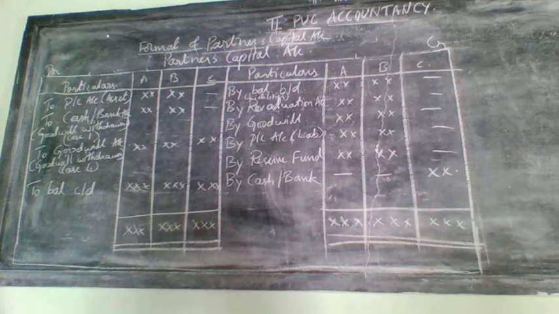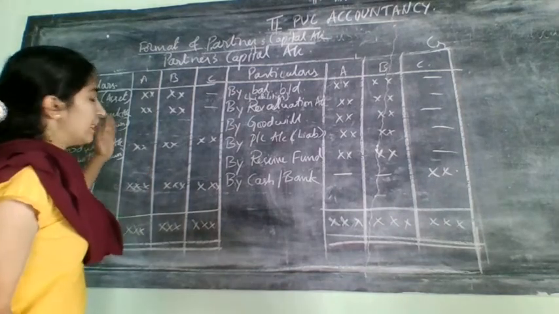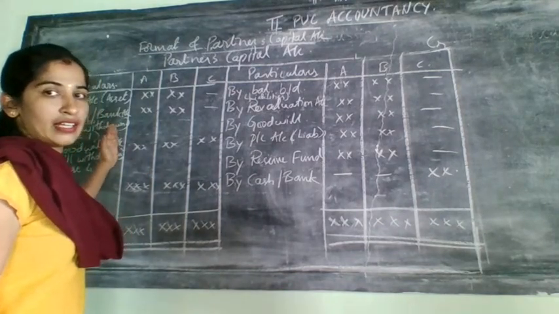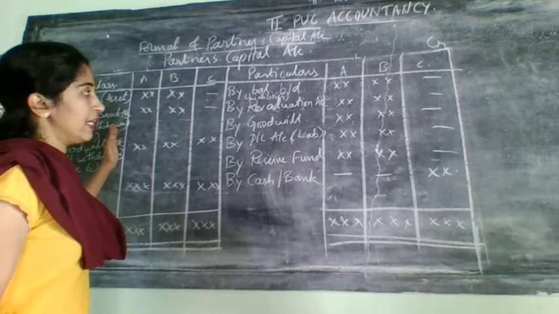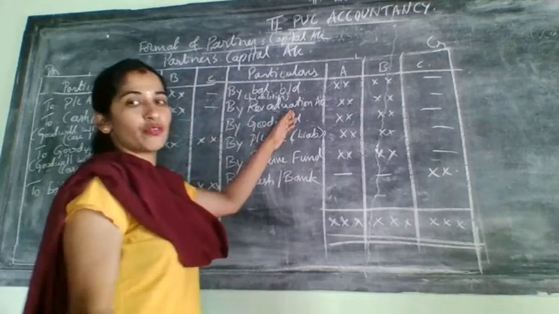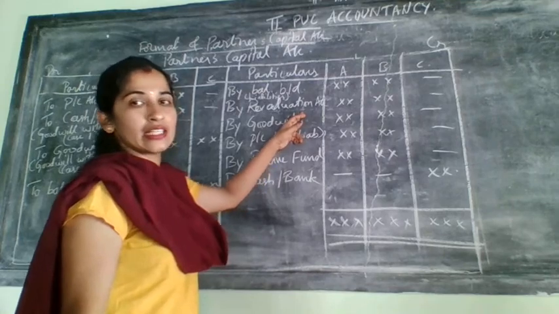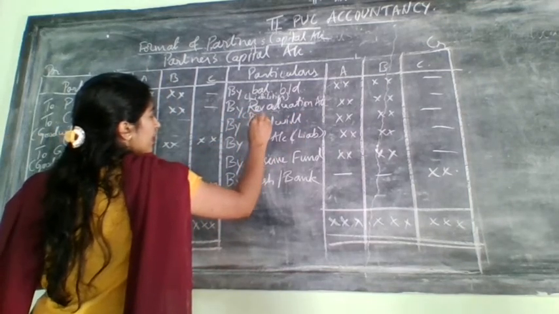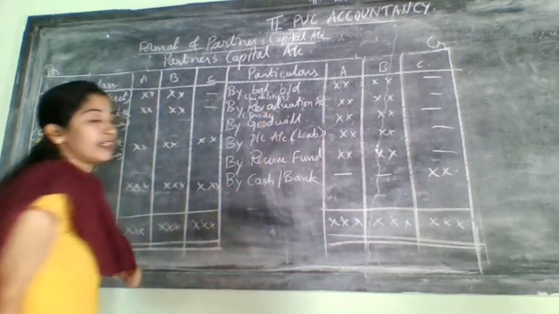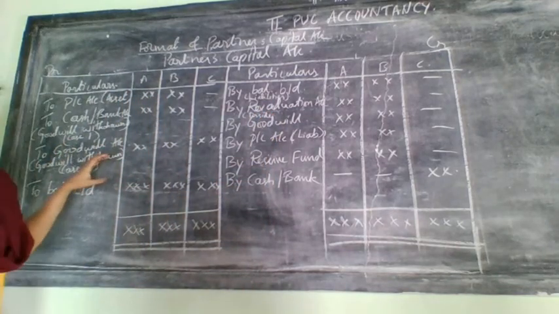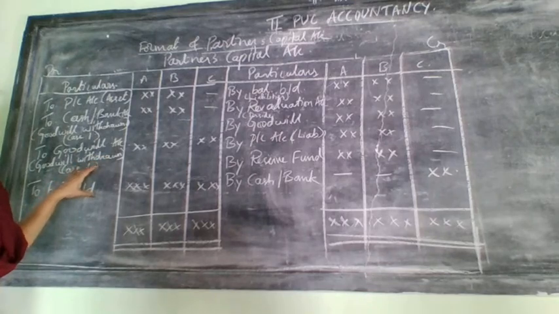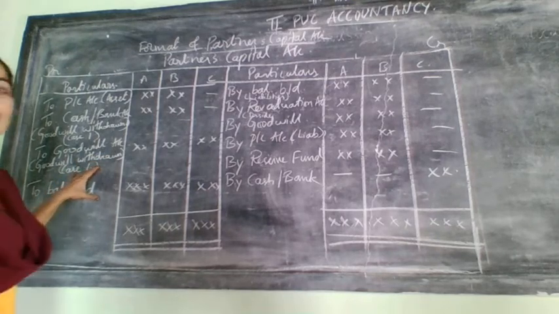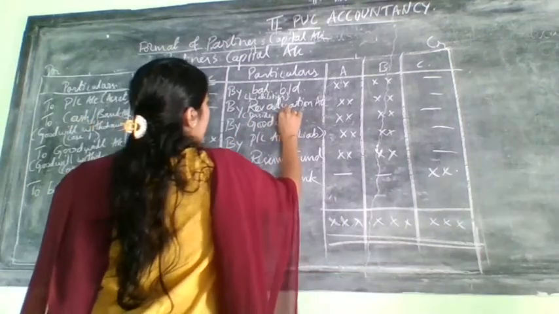Next comes the revaluation account. In the revaluation account, if that difference amount comes on the debit side, then it will come once again on the credit side of the partners' capital account. Which side is it? Debit side. Debit side means, if you have written it on the revaluation account, for old partners' capital account that is profit. So debit side it is profit.